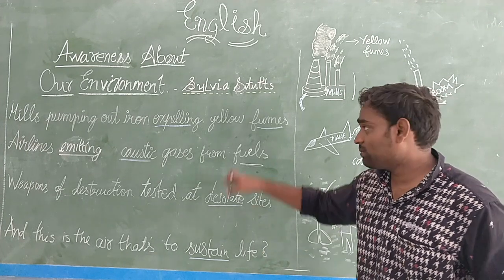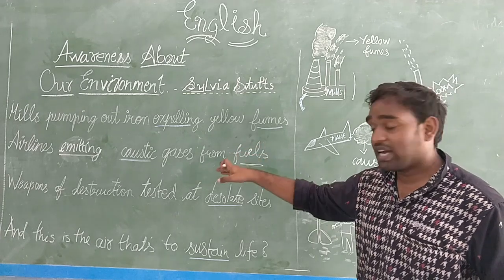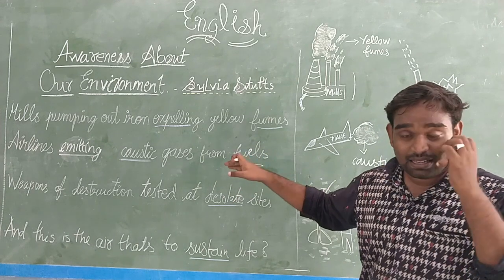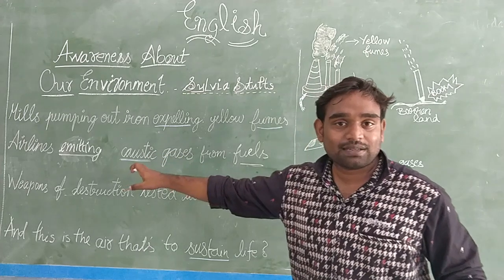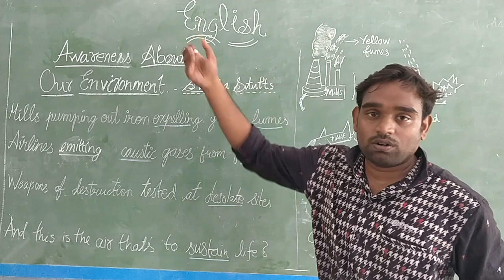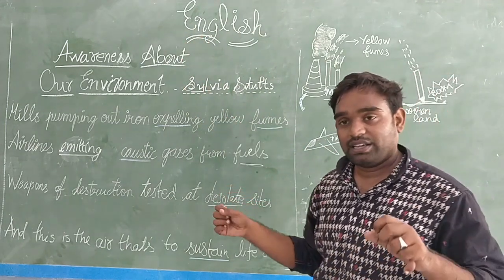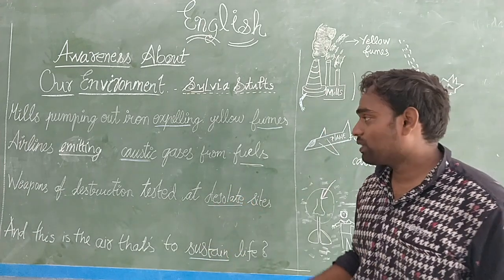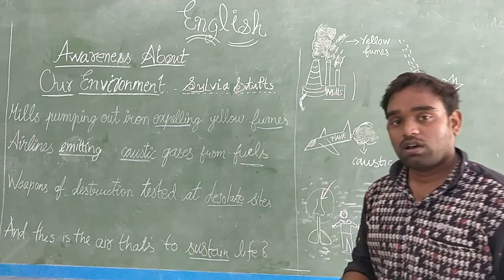This air pollution is caused by mills pumping out iron, that is mills producing iron, and aeroplanes which are still using fuels which emit toxic gas. Emit is nothing but, like expel, to throw out, but here it naturally comes out. Understood? When we raise the acceleration of the bike, the smoke comes out, right? That is how emitting means to come out from a certain place.